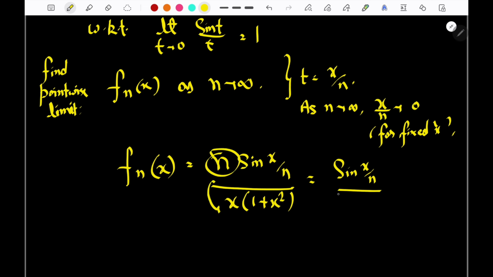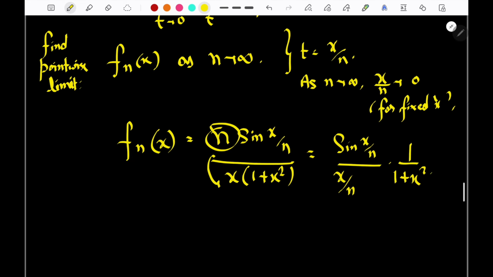This can again be written as sin(x/n) divided by (x/n)(1 + x^2), taking the n down. So as n tends to infinity, sin(x/n) divided by x/n will tend to 1. Why? Because if n tends to infinity, x/n will tend to 0.